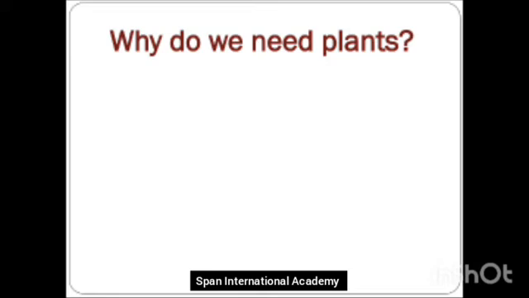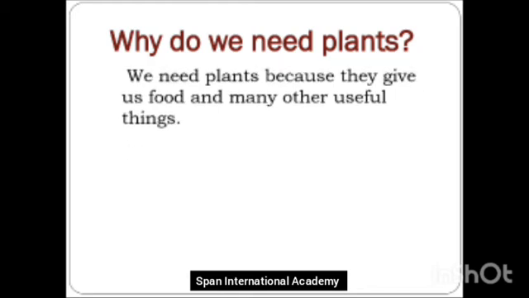Why do we need plants? We need plants because they give food and many other useful things. Plants that you have around you, they give you a lot of things, students. They give us food and they even give us other things that we use in our daily life.